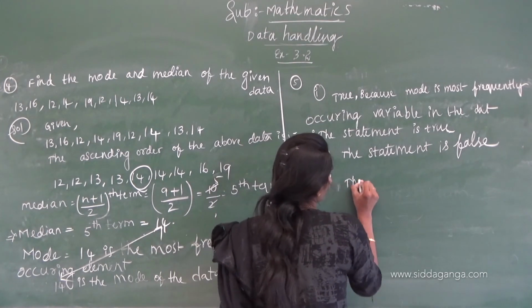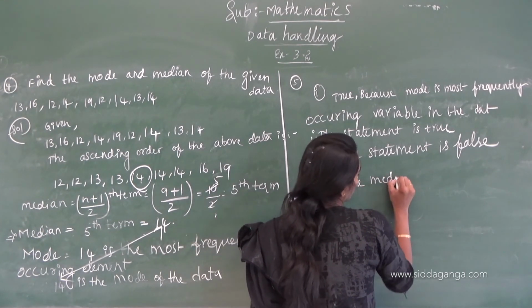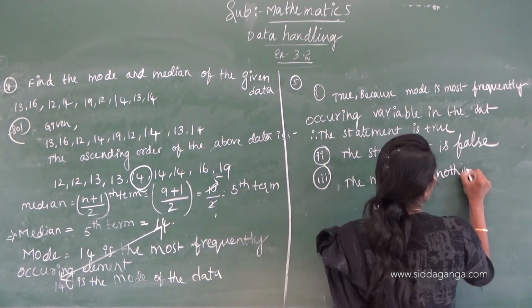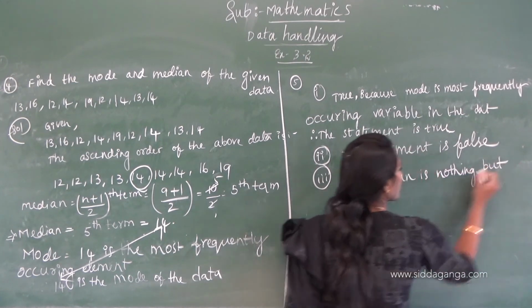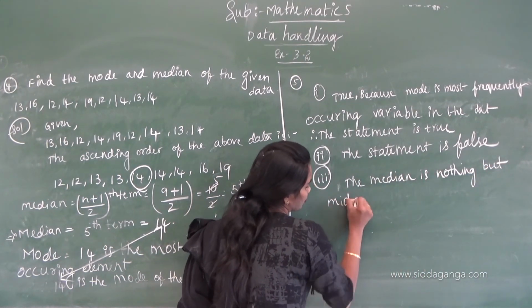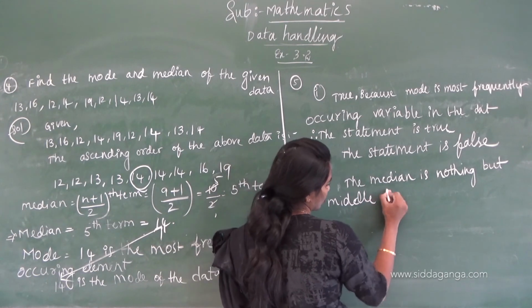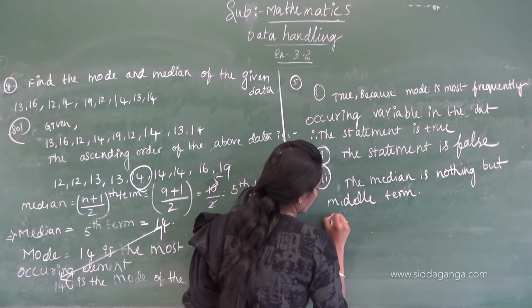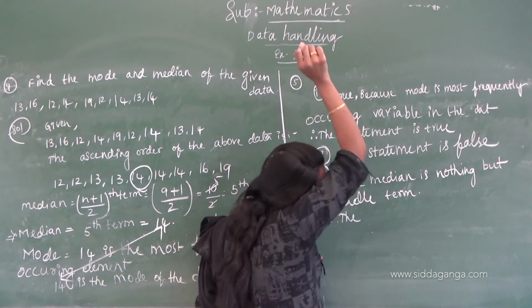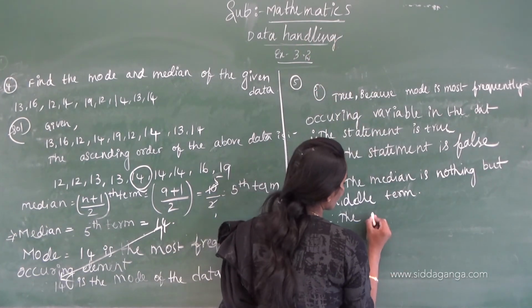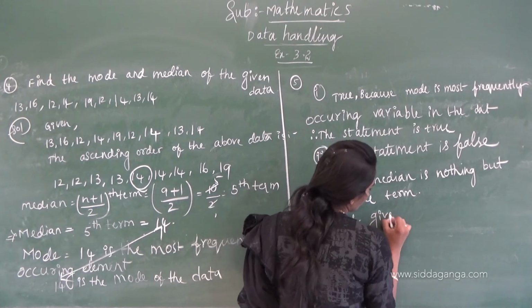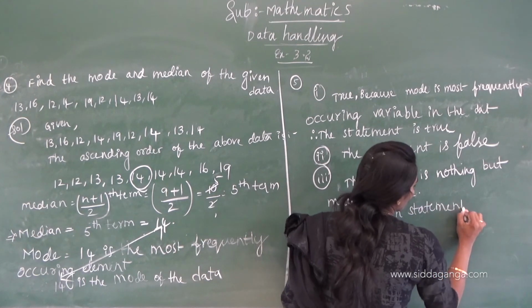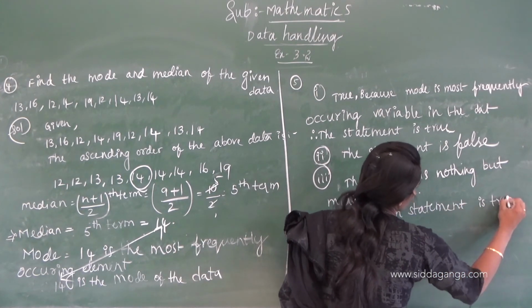The median is the middle term. Therefore the given statement is true.